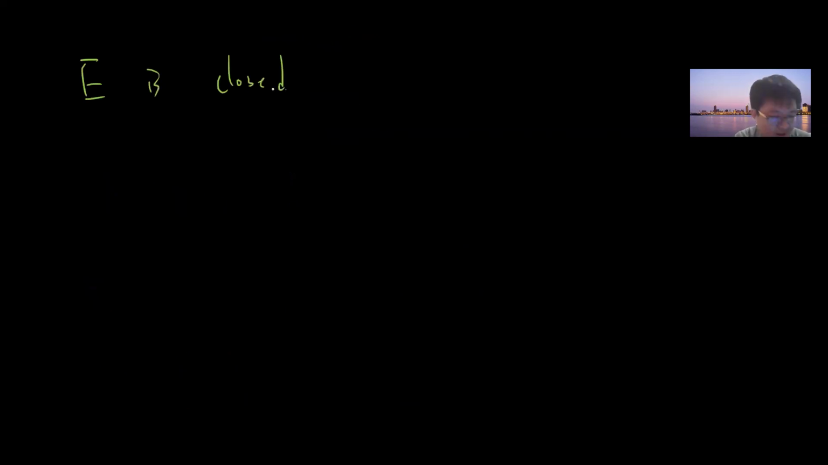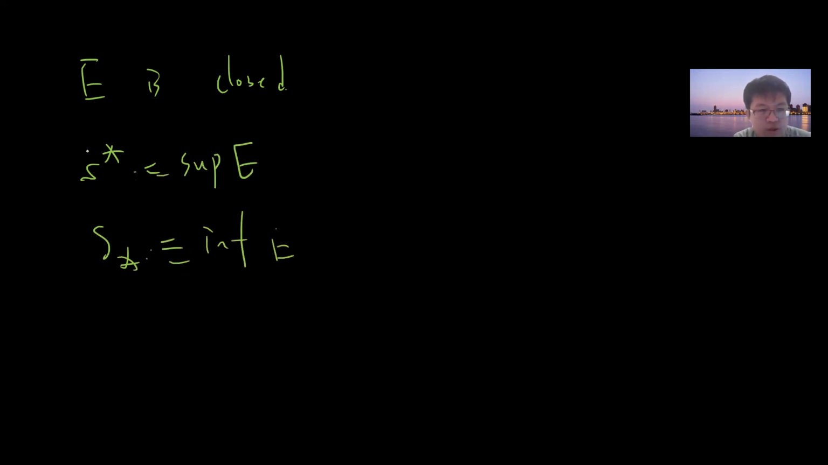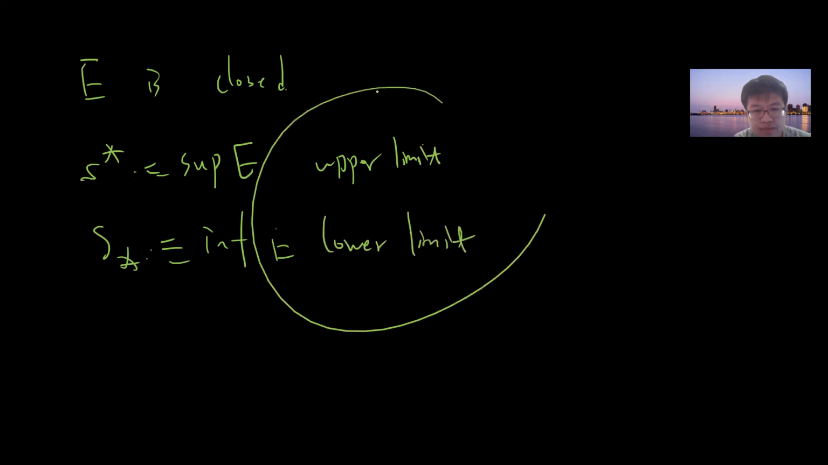Now we can define the so-called upper limit of Sn, defined as the supremum of E, and the lower limit, defined as the infimum of E. This is just a definition. This is called the upper limit, and this is called the lower limit.